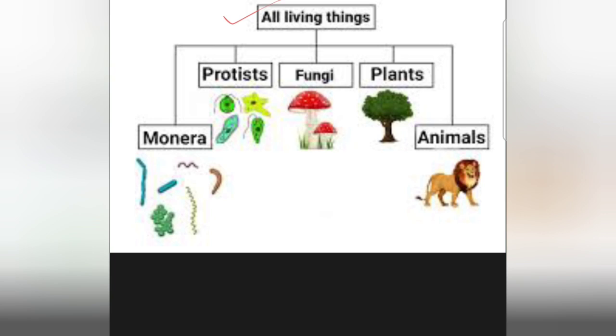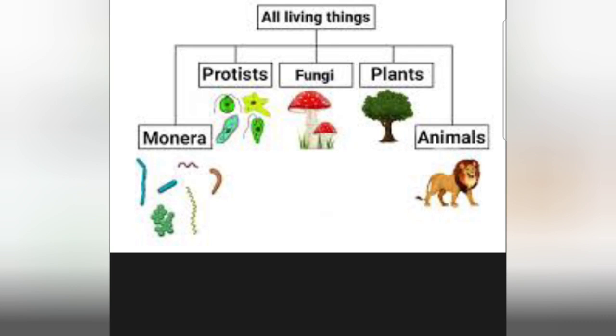So what are the five kingdoms? Monera, Protista, fungi, plants or plantae, and animals or animalia. Okay, so these are the five kingdoms which come under the five kingdom classification given by R.H. Whitaker.